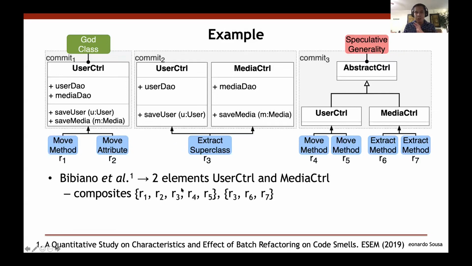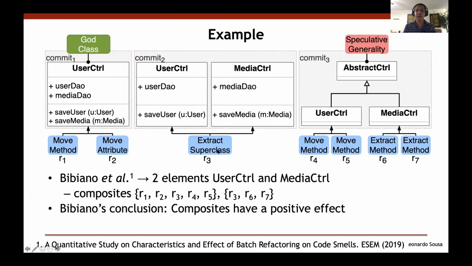So if you look at this composite and these 2 elements, the conclusion would be that composites have a positive effect on the quality of the system because this composite removed the God class. But in this example, that is not exactly true, because even though this composite removed the God class, there is another code smell that was introduced.